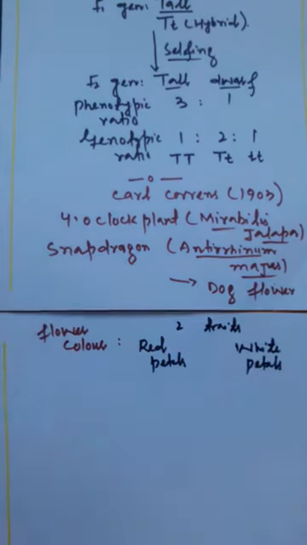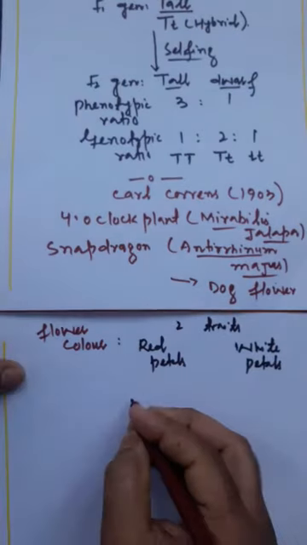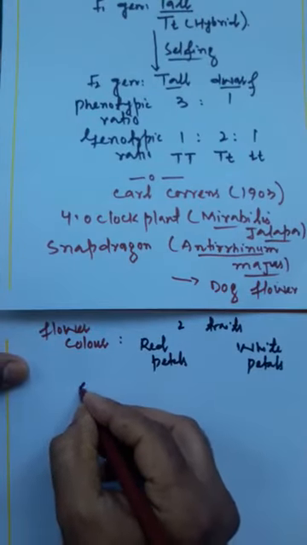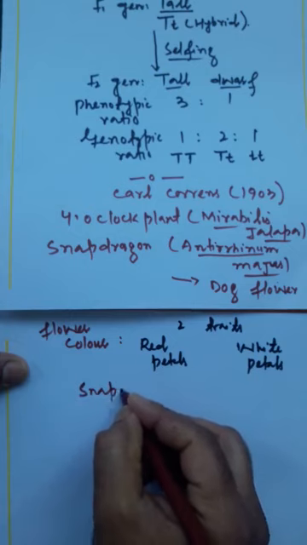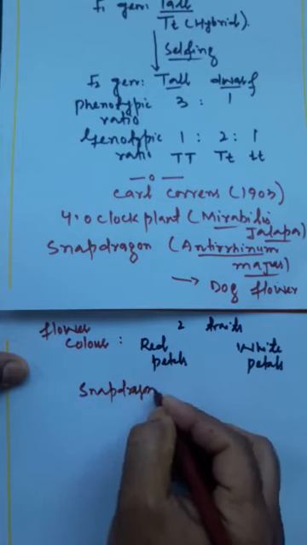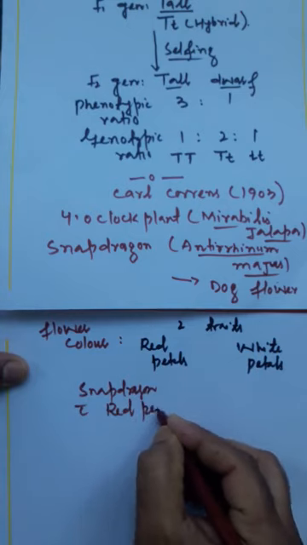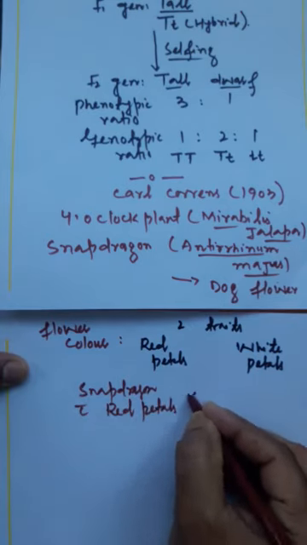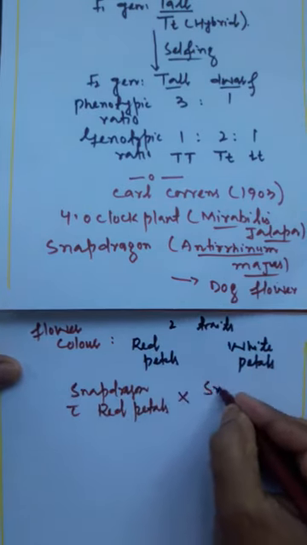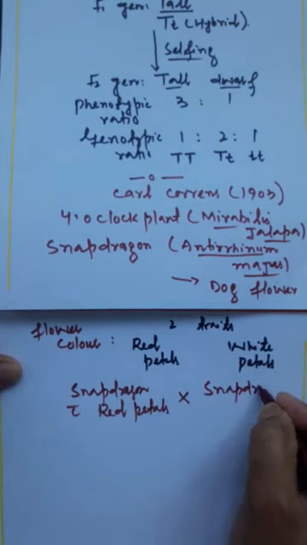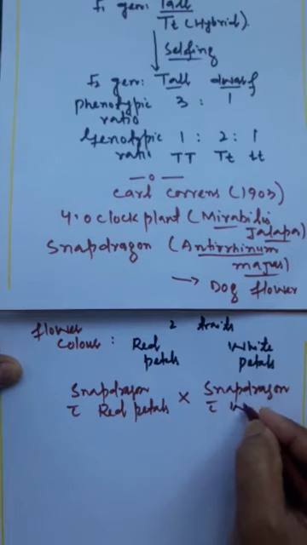So if we do the cross, for example, we take a snapdragon with red petals and cross it with another variety of snapdragon that has white petals.